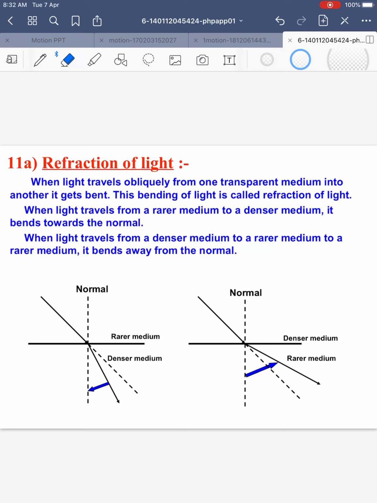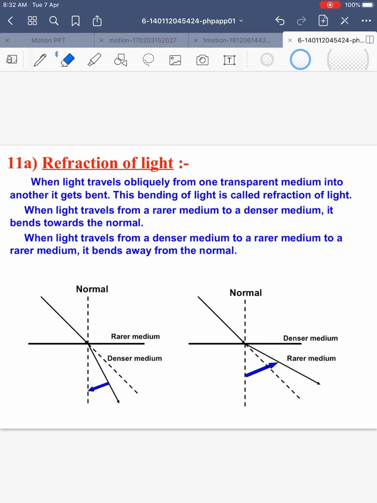That is, an optically rarer medium is that which is having less number of particles per unit volume, whereas a denser medium is that which is having more number of particles per unit volume. Like we can say, water is denser than air, glass is denser than air. What about oil and water? We know that oil has less density as compared to water, that is why it floats on the surface.